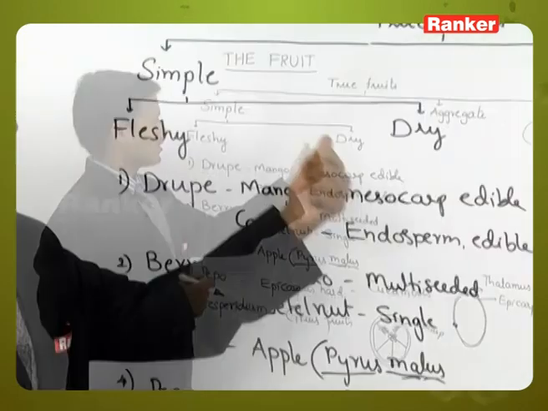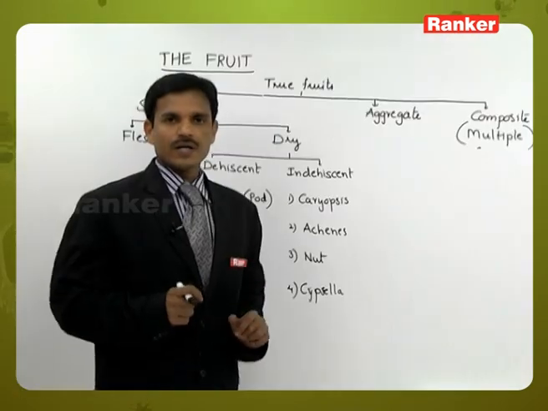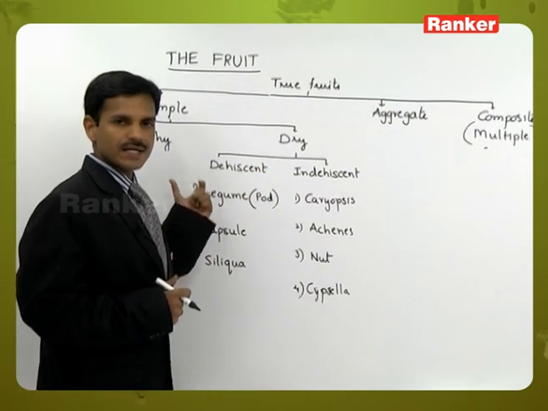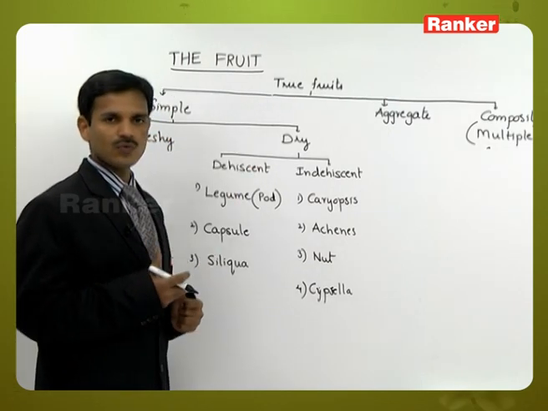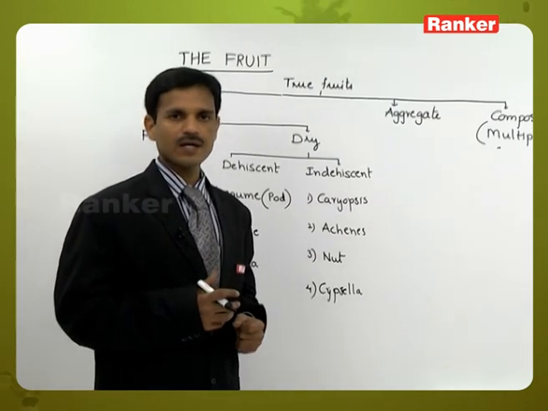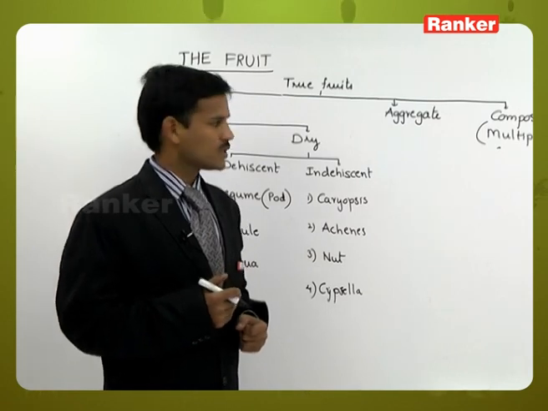Next, let us discuss dry fruits. Now we are going to discuss dry fruits, dehiscent and indehiscent. In dry fruits, the fruit wall or pericarp is not storing food materials. That's why it is dry. And generally it is not differentiated into epicarp, mesocarp and endocarp.